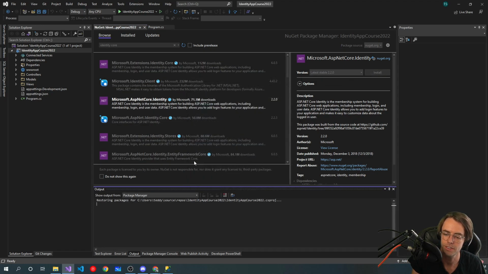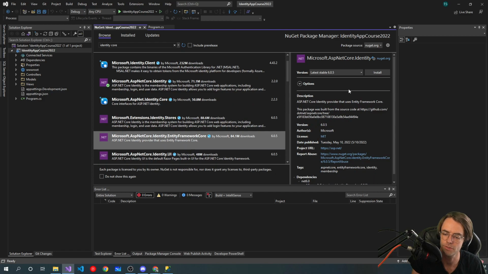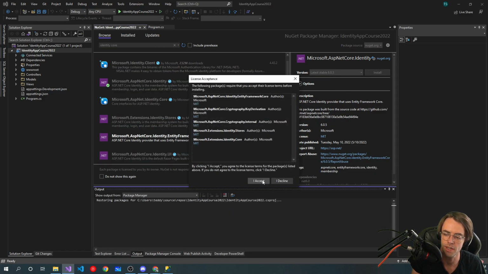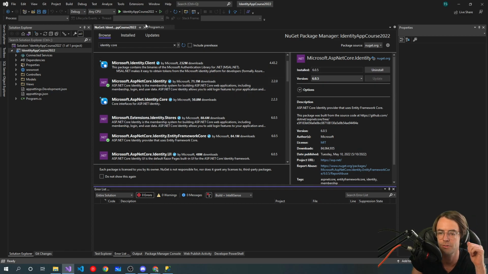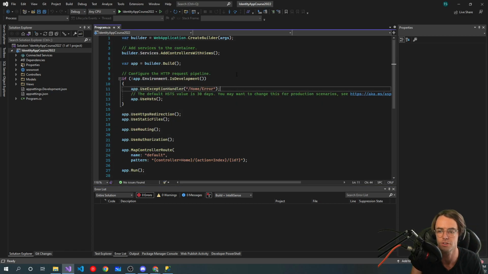While we're here, let's also install this one. There's a lot of stuff that comes with .NET 6 now. I'm assuming that you're on .NET 6, but I just install all of these just in case because I don't want people to get confused. So go ahead and install that.